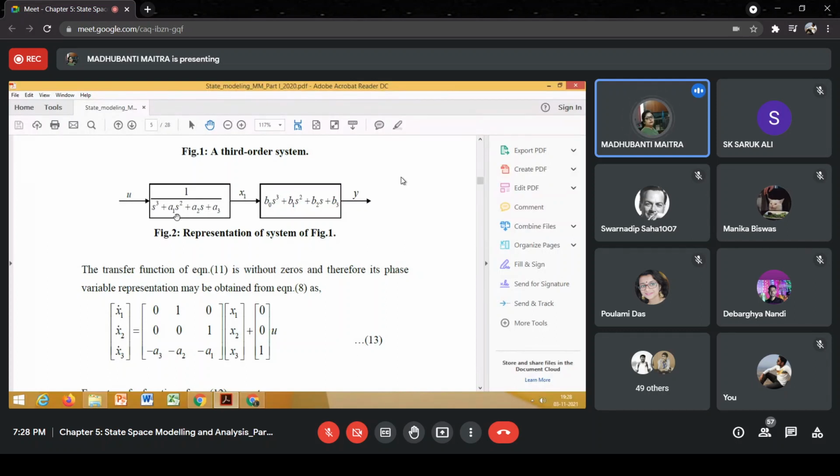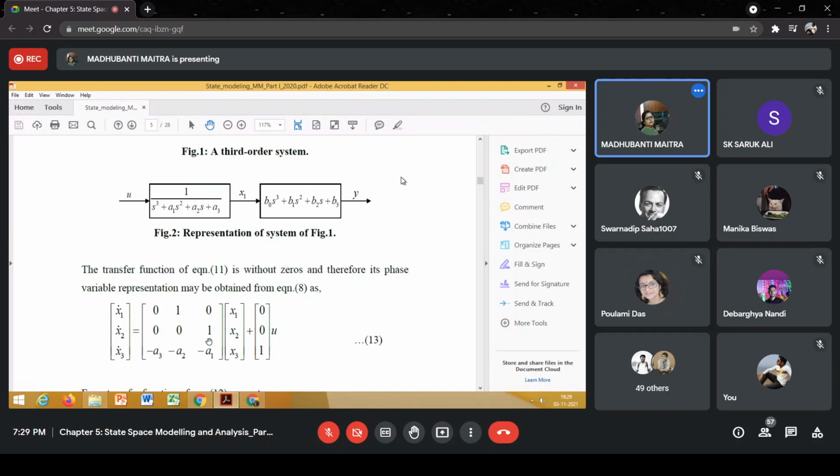We are moving in this direction. Please note, we are moving in this direction. So minus a3, minus a2, minus a1, plus the input matrix. The elements will be 0, 0, and the last element will be the value of b, which is equal to 1. So the last element will be 1 into u. So this is our state equation, or we can consider this to be a valid state equation of the given system, where we have used phase variables. Do you agree?